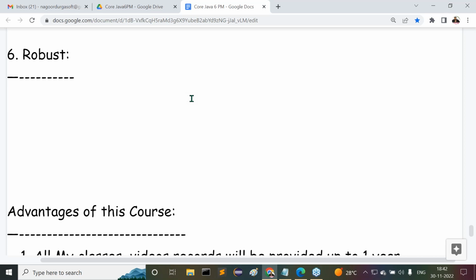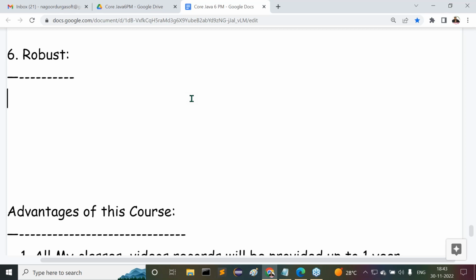It's the predefined library. Java has a very good predefined library to represent and handle almost all the exceptions which come frequently in Java applications. Because of that, we can understand Java has very good exception handling mechanisms. Finally, Java has a very good memory management system and very good exception handling mechanisms. So what is the conclusion? Java is a robust programming language. All of you get my point or not?